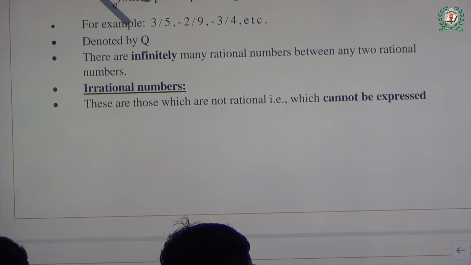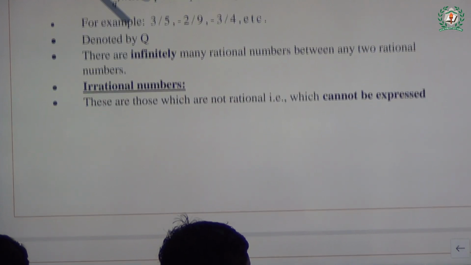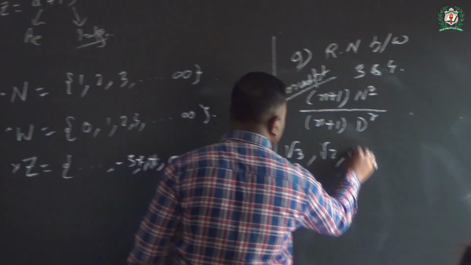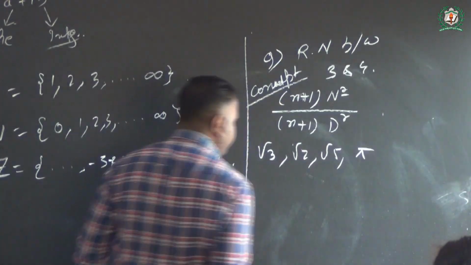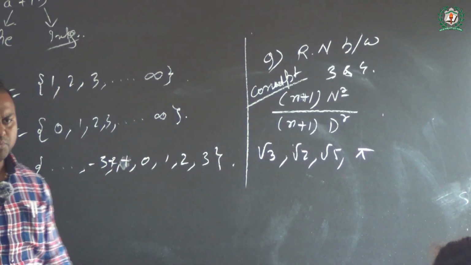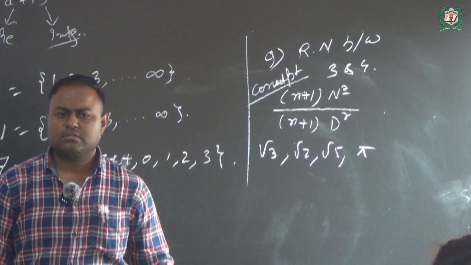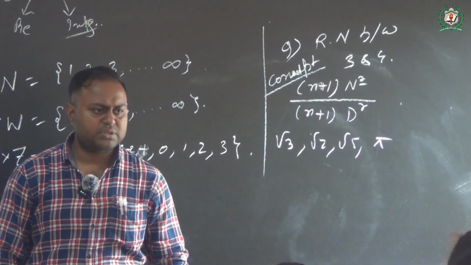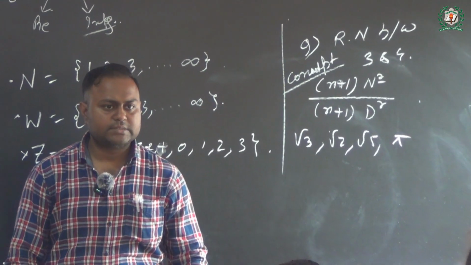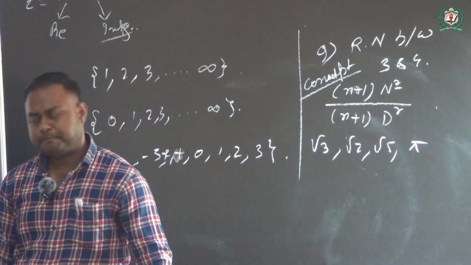And we know that the irrational numbers are root 3, root 2, root 5, pi. These numbers are generally irrational numbers. We know that. Is that clear, class? Up to here is it clear? Very good.